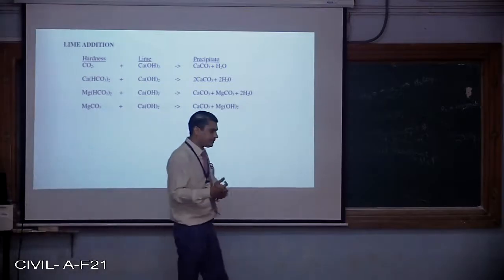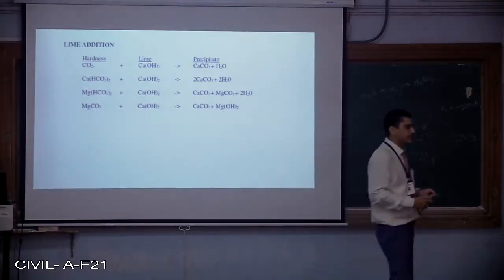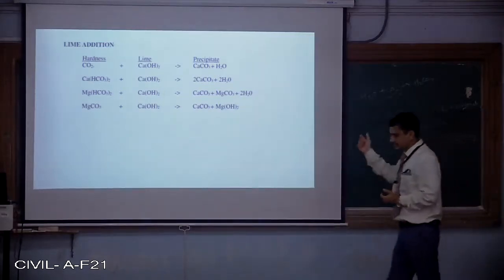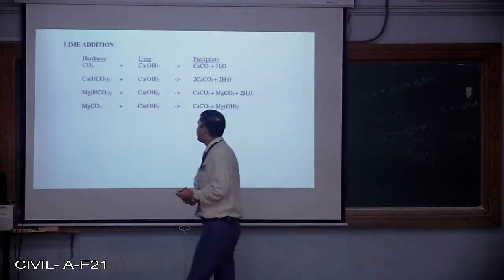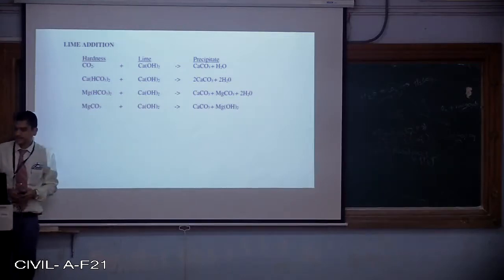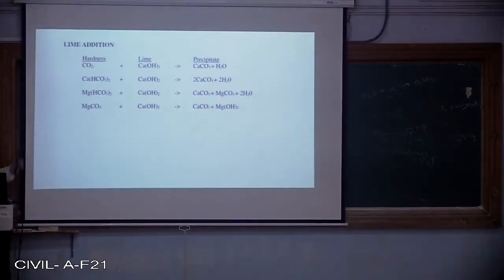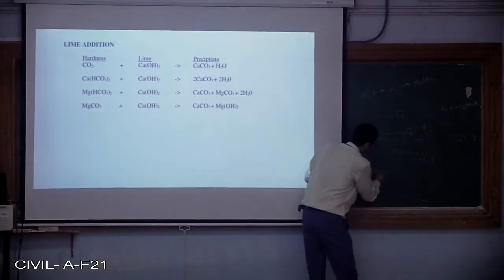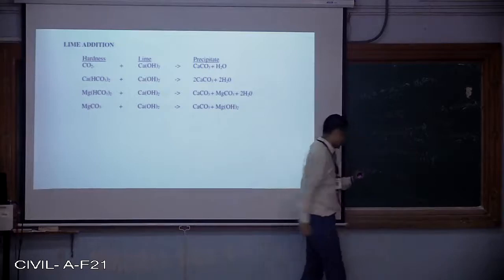If I am going for addition of lime, how is this lime going to react and how is it going to remove the hardness? The carbon dioxide present in the water has already imparted hardness. So this carbon dioxide has to be removed from the water. In that case, we use an excess amount of lime. Again, when I am saying lime, it is calcium oxide.